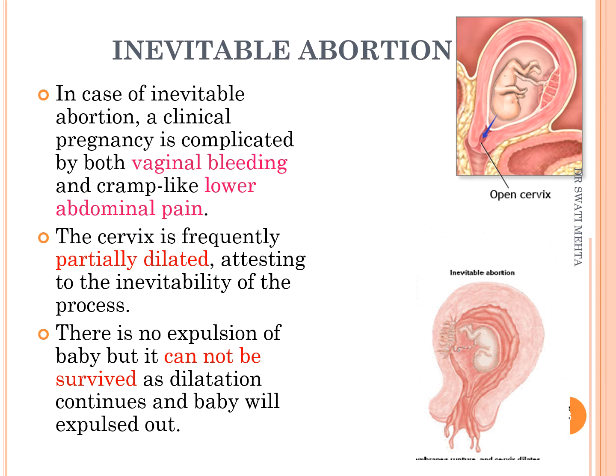Inevitable abortion, the name itself suggests that you cannot stop this abortion. When the patient comes to us, the patient may not have pain in the abdomen, but will tell us that something is coming through the vagina, or there is slight vaginal bleeding or slight lower abdominal pain.